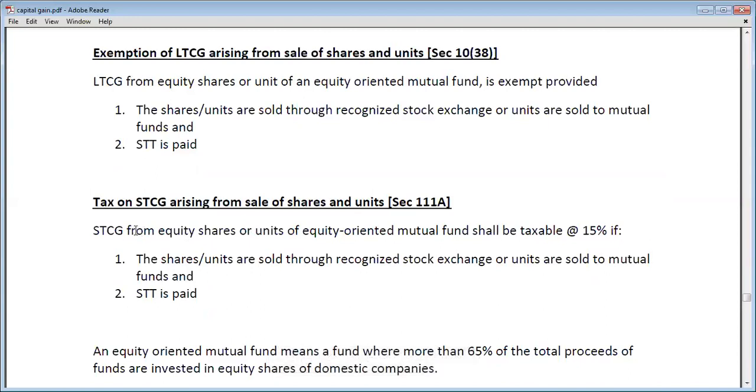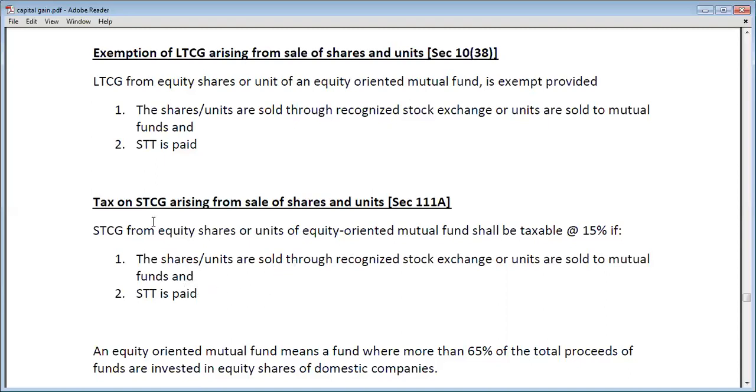When you earn any short-term capital gain, previously we talked about long-term capital gain, now we are talking about STCG. So if you earn some STCG by transfer of equity shares or units of mutual funds, then this STCG will be taxable at the rate of 15% if these shares are sold through a recognized stock exchange and STT is paid on that.